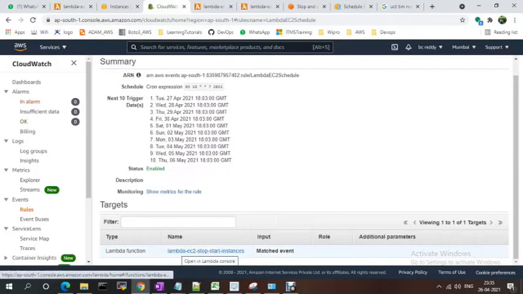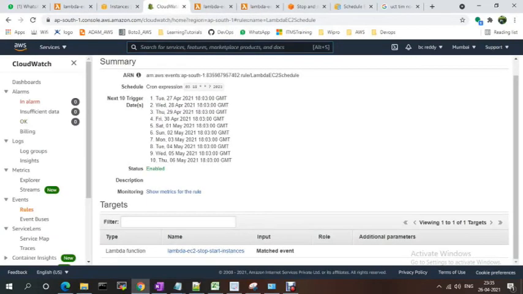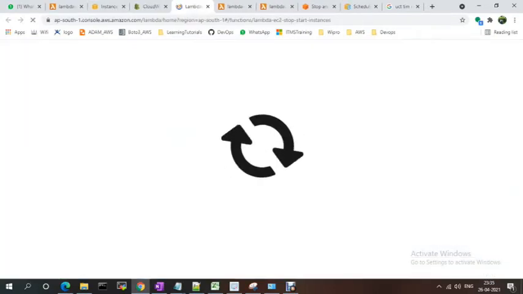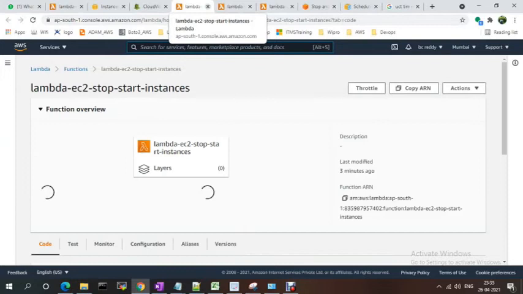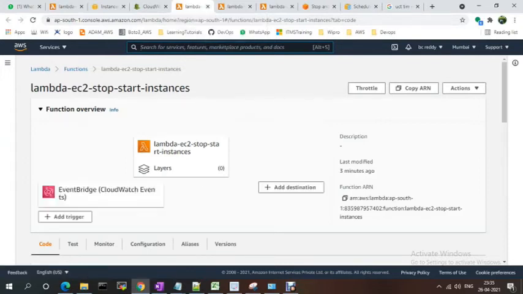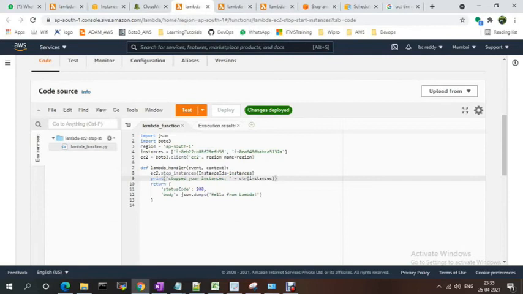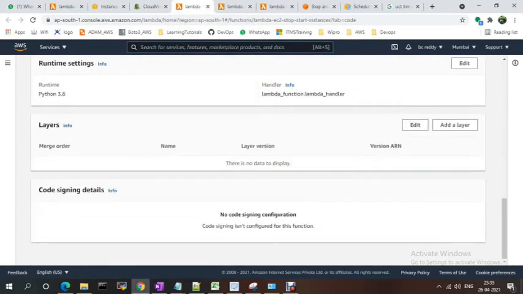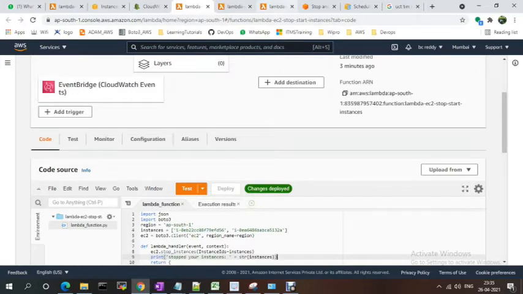Rules. It's not more metrics. Let me check. I wanted to edit this one. It is enabled. Python lambda function.